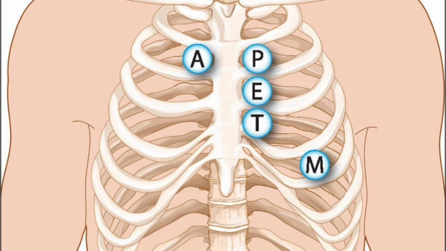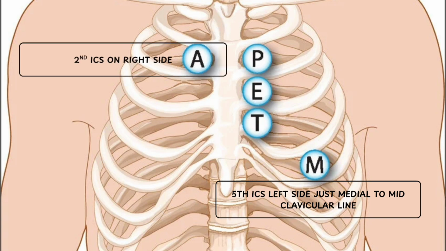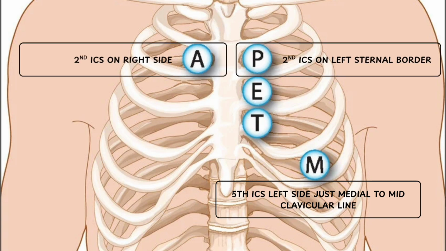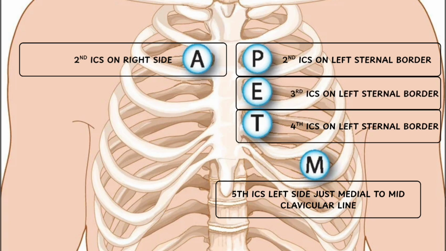Auscultatory area. Mitral area is fifth intercostal space on left side just medial to mid-clavicular line. Aortic area is second intercostal space on right side. Pulmonic area is on second intercostal space left sternal border. Tricuspid area is on fourth intercostal space left sternal border. Erb's point is third intercostal space left sternal border.